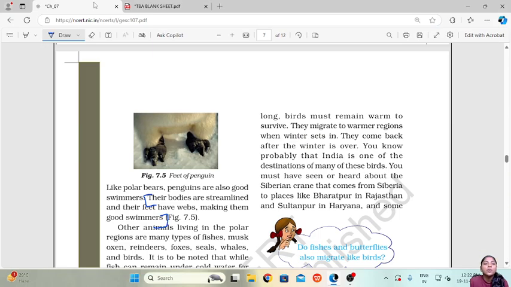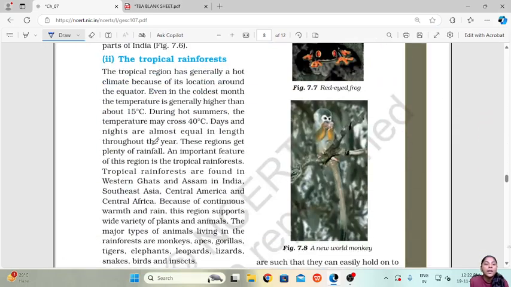In the next video, we will learn about the adaptations of organisms in the tropical rainforest.